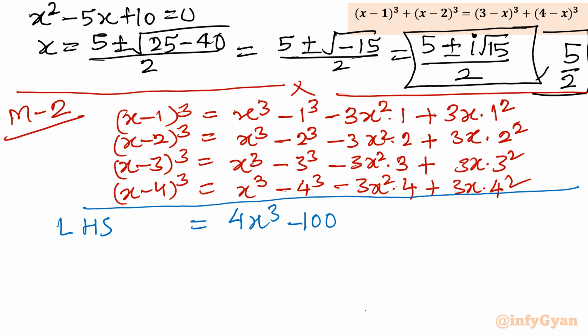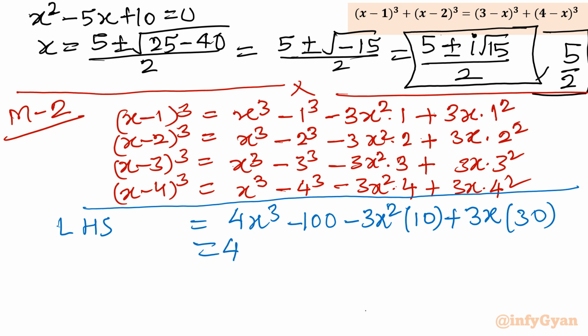Now 4, if I take minus 3x square common, then it is 1 plus 2 plus 3 plus 4. So 4 plus 3, 7 plus 2, 9 plus 1, 10. So I can write in bracket 10, and in the last term I will take 3x common: 1 square plus 2 square plus 3 square plus 4 square. No need to apply the formula. Simply 4 square is 16, 3 square is 9, 2 square is 4, 1 square is 1. Simply add 16 plus 9, 25, 25 plus 4, 29, plus 1, 30.